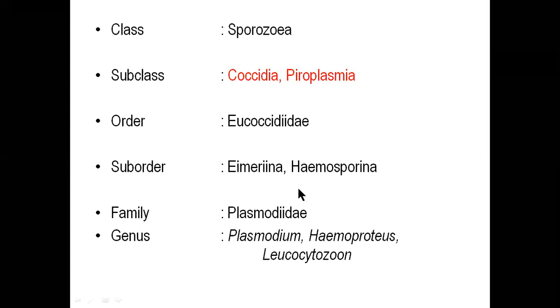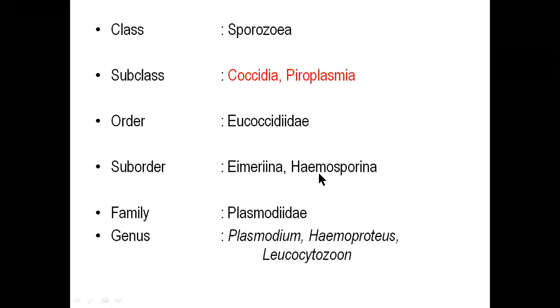Okay, so you see here, the parasites we have discussed belong to Coccidia, but from this subclass malaria diverges. It belongs to the Piroplasmia, and in the suborder, the parasites under Eimeriidae and Sarcocystidae are under the Eimeriina order, but malaria belongs to the order Haemosporina.